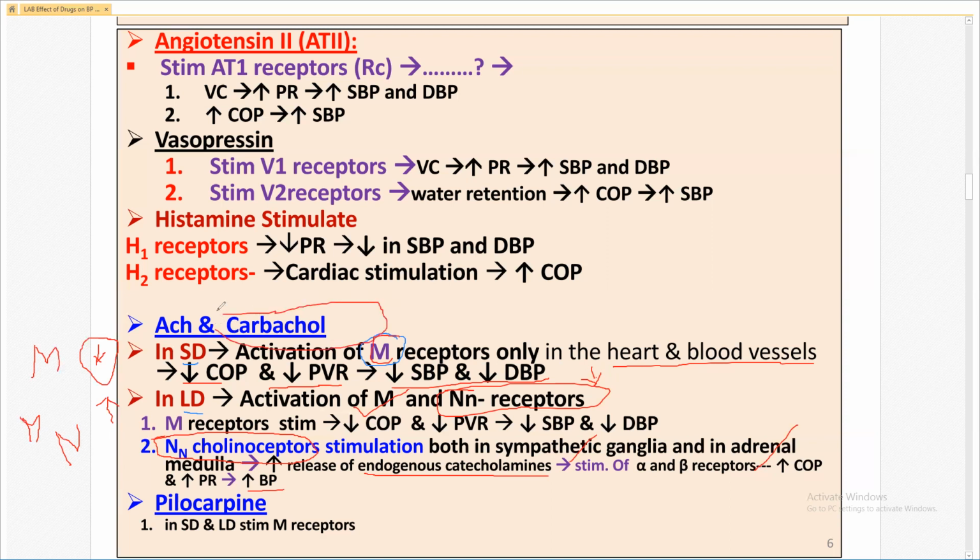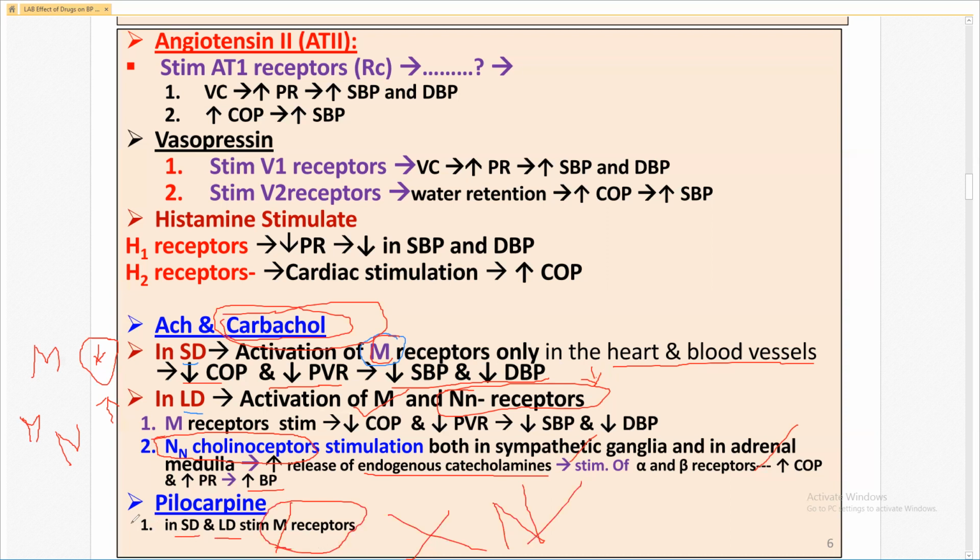Carbachol also has nicotinic activity, but pilocarpine does not have nicotinic activity. Pilocarpine in the small dose and in the large dose stimulates only muscarinic but not nicotinic, remember. So this mechanism is applicable to only carbachol and acetylcholine, but not to pilocarpine, because pilocarpine in the small dose and in the large dose only stimulates the muscarinic receptor but not nicotinic.